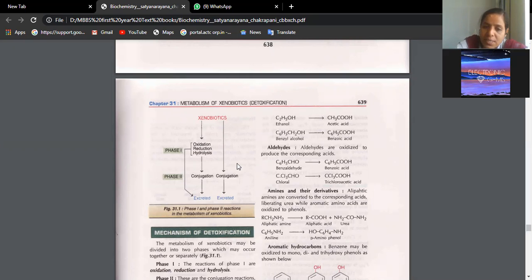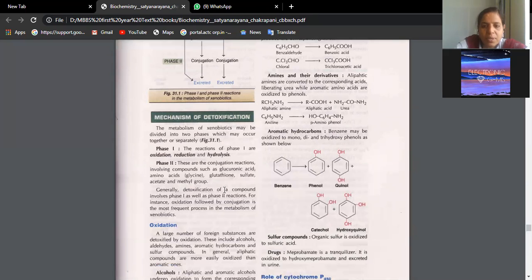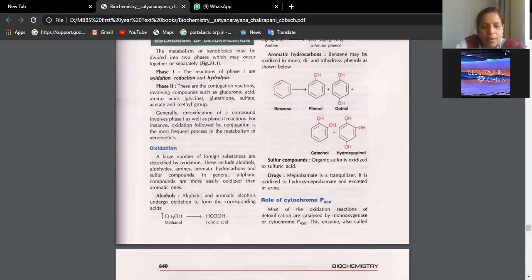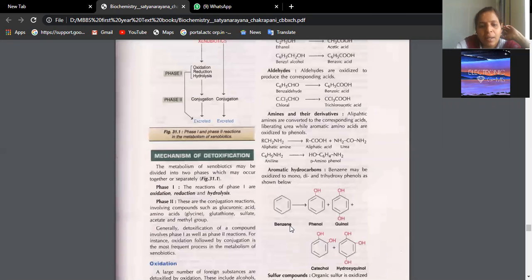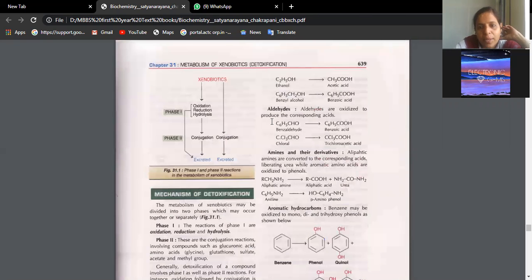Crigler-Najjar syndrome. That is a congenital disease. Okay, beta? So like that he has 2 examples of detoxification. You can give any two. Like alcohols are the products which are released during our metabolisms and they are converted to safe products like formic acid with the help of oxidation reactions. Aldehydes are converted, like benzaldehyde is converted to benzoic acid. This I will elaborate when I am doing xenobiotics as an essay question, nothing to worry.